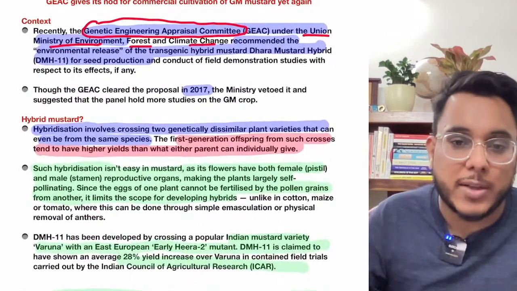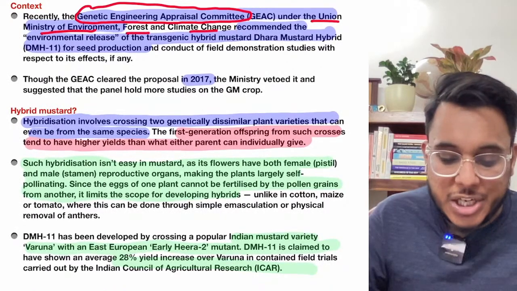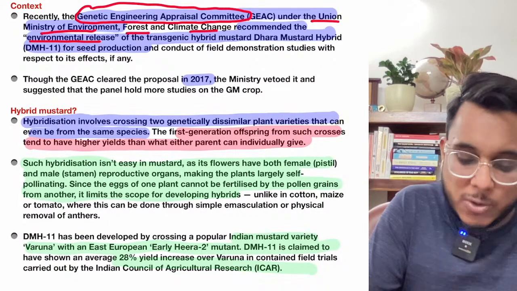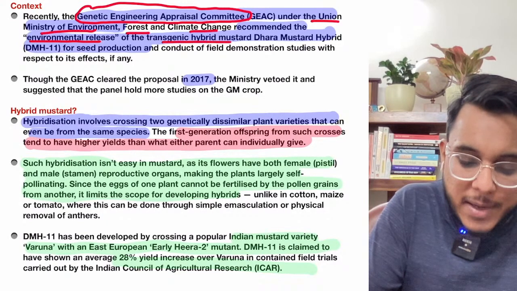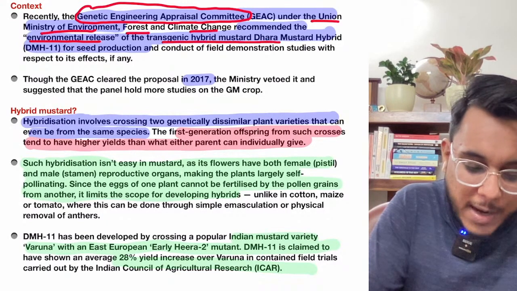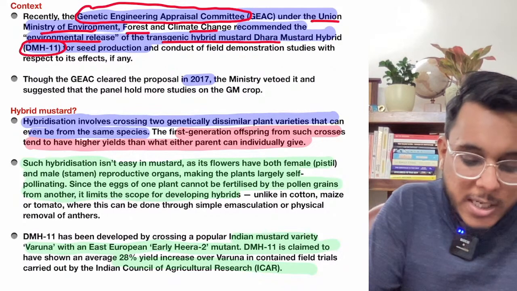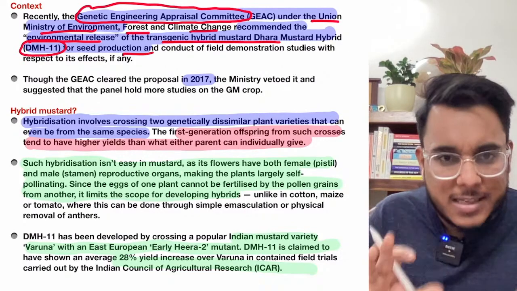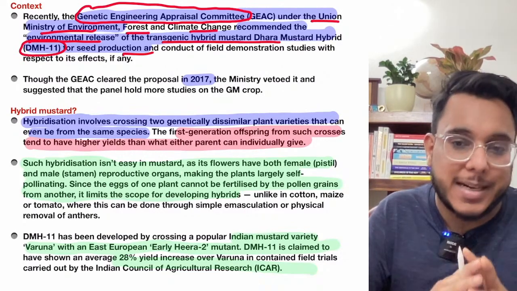GEAC gives the approval for that, and recently the GEAC has recommended the environmental release of the transgenic hybrid mustard Dhara, which is called DMH-11, for seed production. Now let me explain this in very simple words so that you can understand this entire issue.